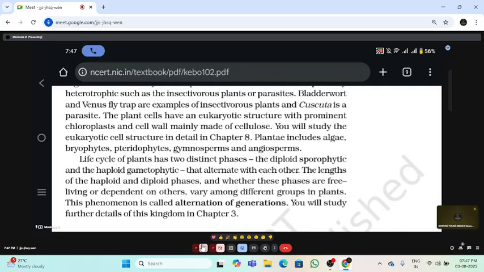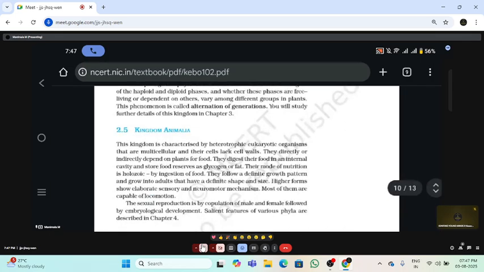Okay, so the haploid and diploid phase length, if you see, each one is dependent on the other. And these phases are not common in all the plants, it is different in different plants. This phenomenon we can call as alternation of generation. And the next we are going with what is that?